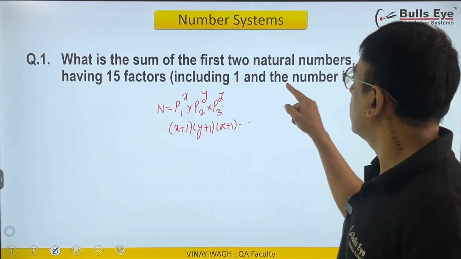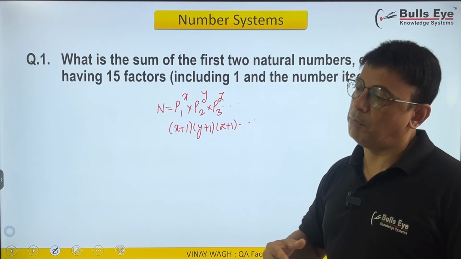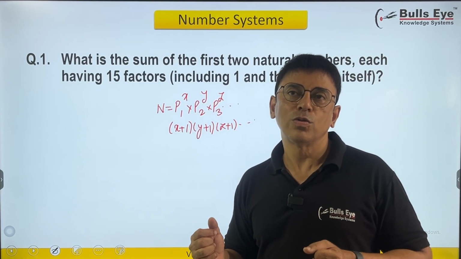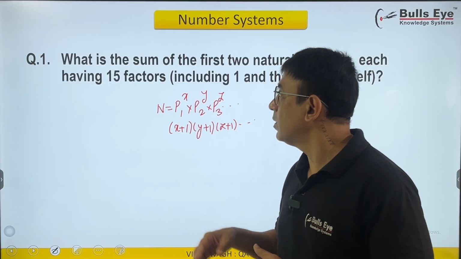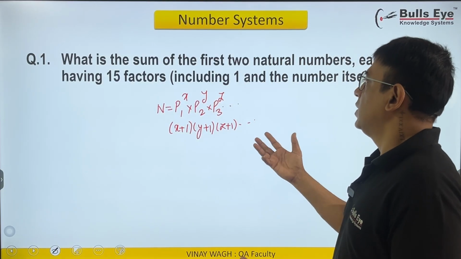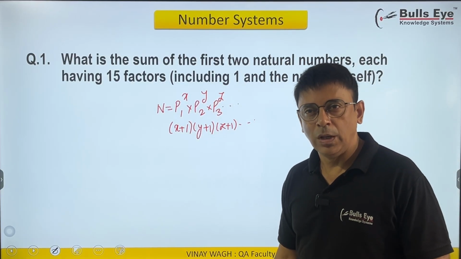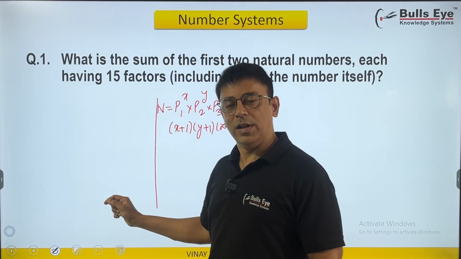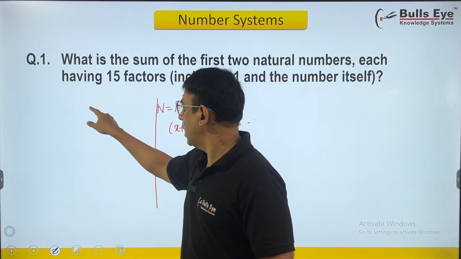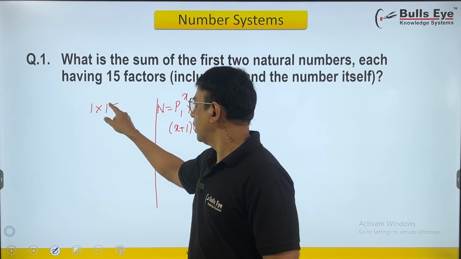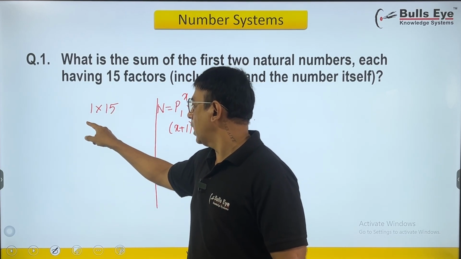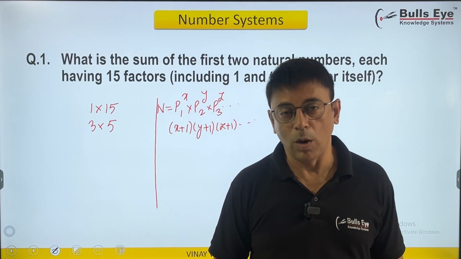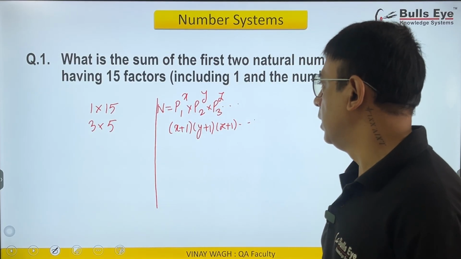Question is, what is the sum of the first two natural numbers? Maybe there are many natural numbers. The question wants us to stick to the first two natural numbers and add them up, each having 15 factors. Total number of factors are 15. So how can I have 15 as the total number of factors? 15 can be 1 into 15. 15 can be 3 into 5. These are the two cases. How else can I have 15?